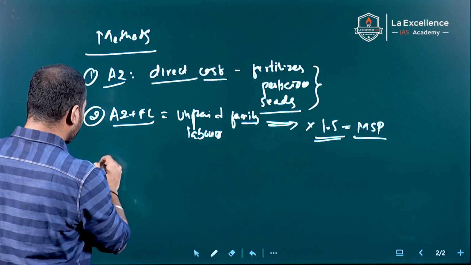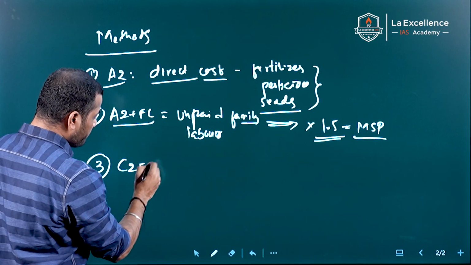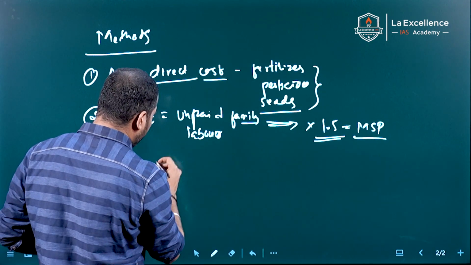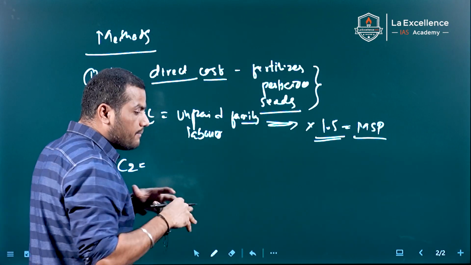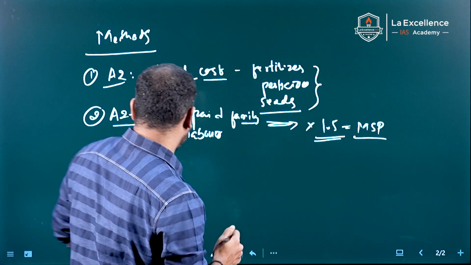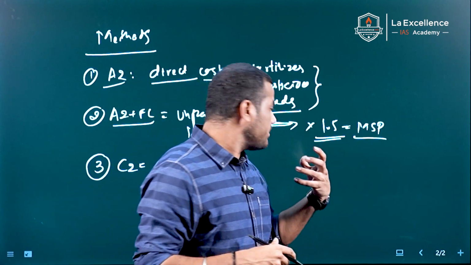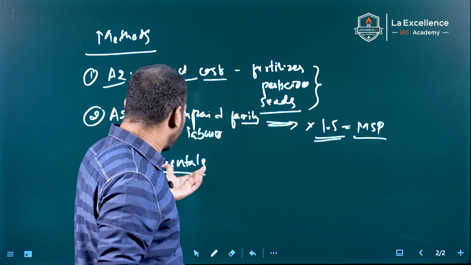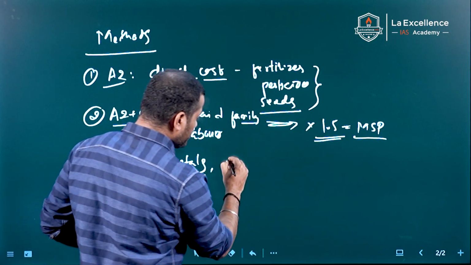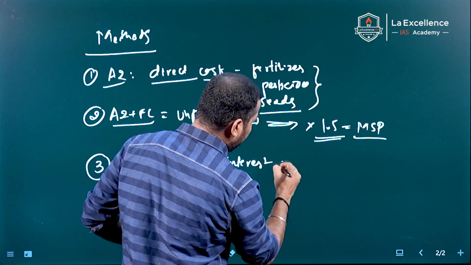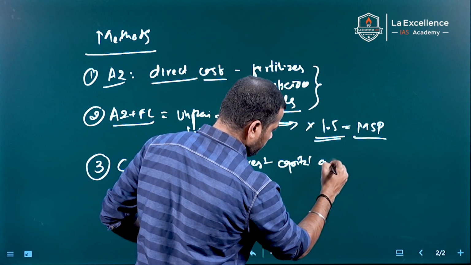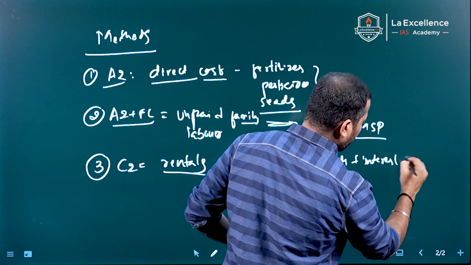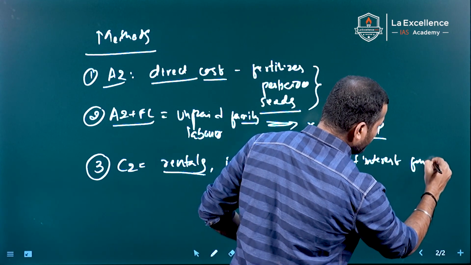Then another method is called the C2 method. This is the third method to calculate MSP. In this, some of the unincurred costs, like the rental on the farmer's own land, are also included, along with interest on capital expenditure and capital assets, and interest on the funds invested by the farmer.